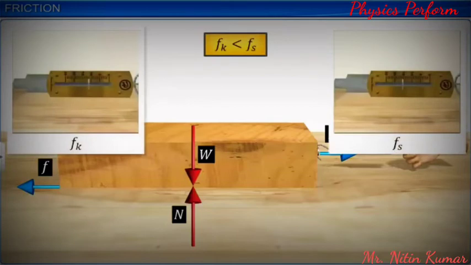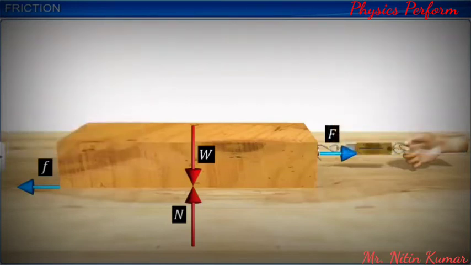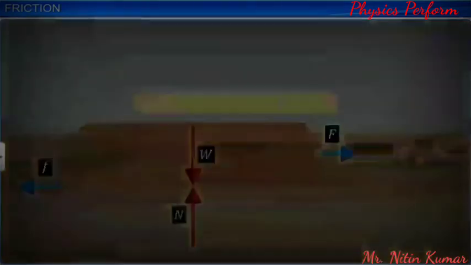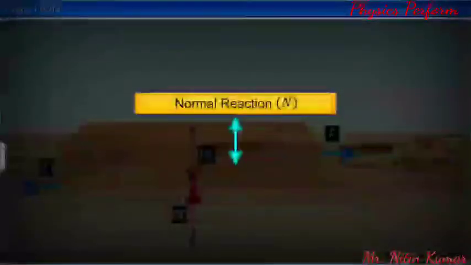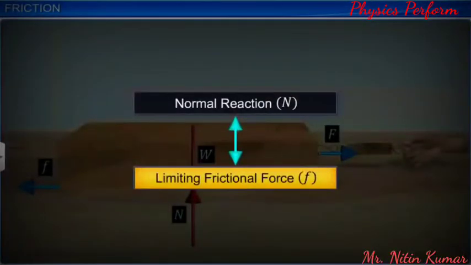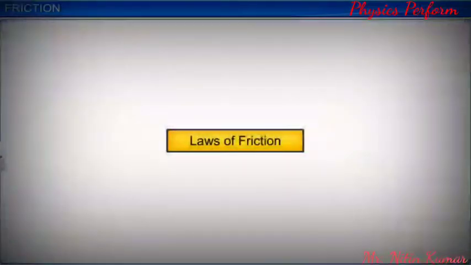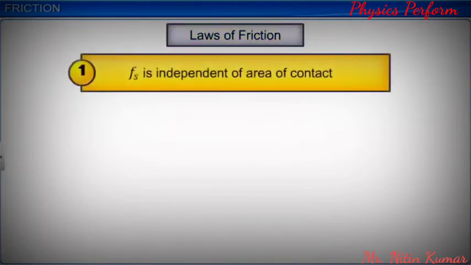From the results of this experiment, we can arrive at an empirical relationship between normal reaction and limiting frictional force. These empirical relationships are also known as the laws of friction. They are: static limiting friction is independent of area of contact.